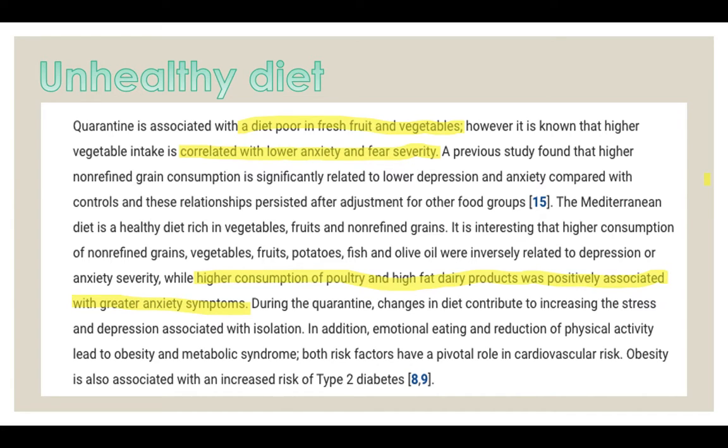Quarantine is associated with a diet poor in fresh fruit and vegetables. However, it is known that higher vegetable intake is correlated with lower anxiety and fear severity. So, an unhealthy diet will cause psychological problems, and it has many complications, and higher consumption of poultry and high-fat dairy products was positively associated with greater anxiety symptoms.